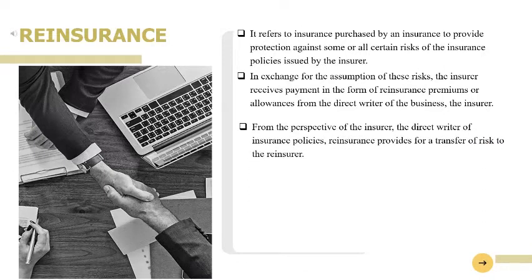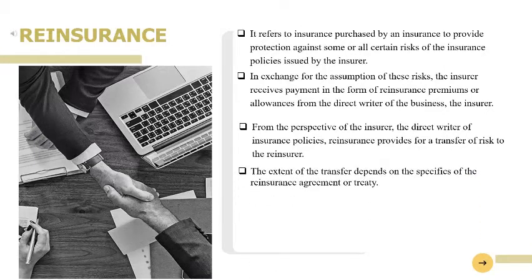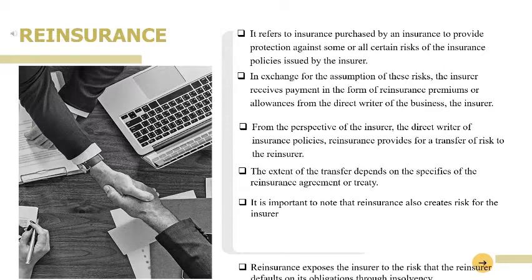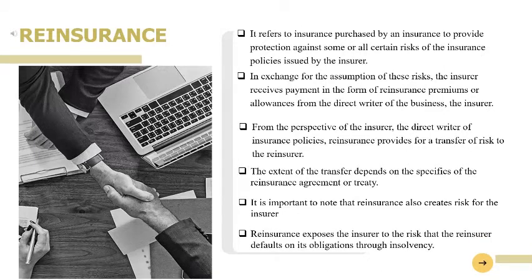Next, from the perspective of the insurer, the direct writer of insurance policies, reinsurance provides for a transfer of risk to the reinsurer. Furthermore, the extent of the transfer depends on the specifics of the reinsurance agreement or treaty. It is important to note that reinsurance also creates risk for the insurer. Reinsurance exposes the insurer to the risk that the reinsurer defaults on its obligations through insolvency.